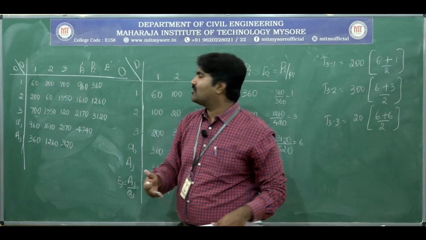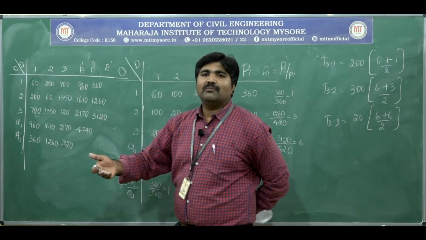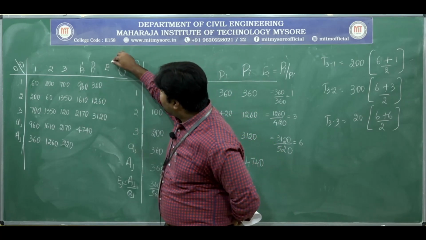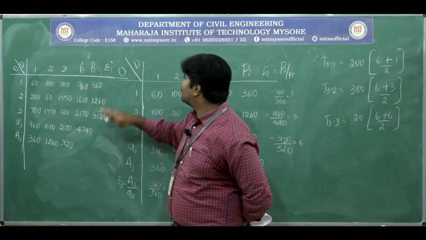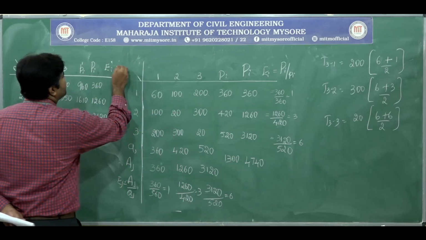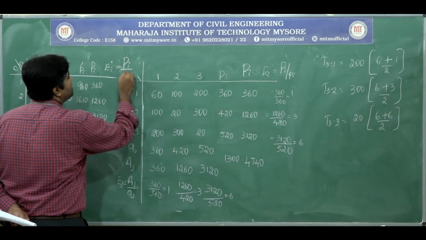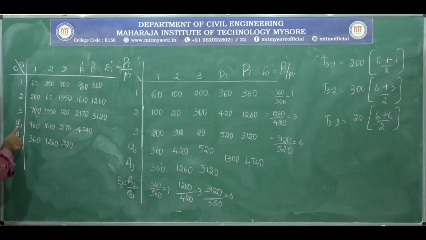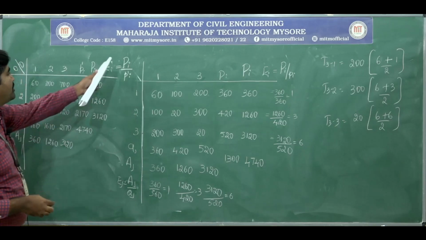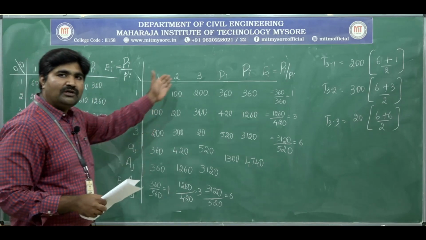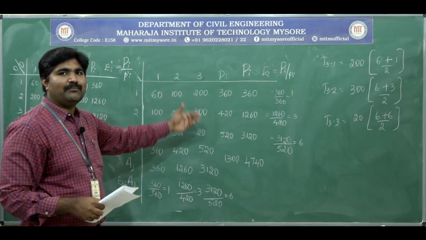Okay, to get more accuracy we are going to do more number of iterations. The procedure should be continued. Again we have to find new E dash I. That is capital P I divided by small p dash I. Leave small p dash I, small a dash j. These are the new values which we have calculated. By using this, we are going to get the new expansion factor. After getting the new expansion factor, we are going to distribute the trips by using the same procedure.